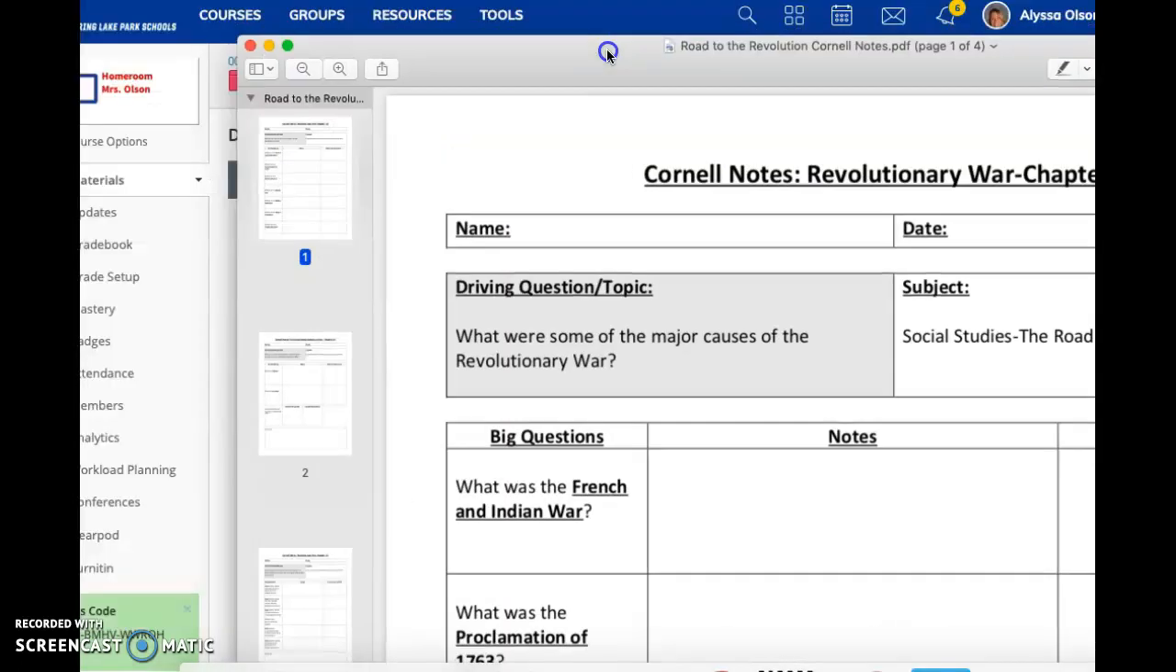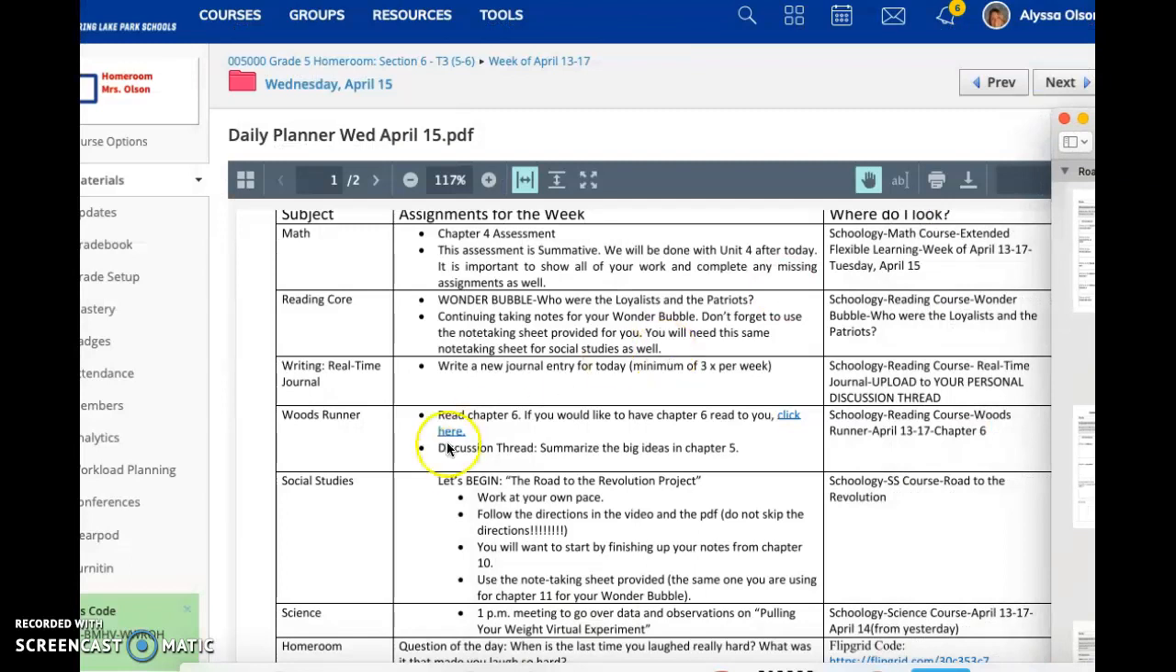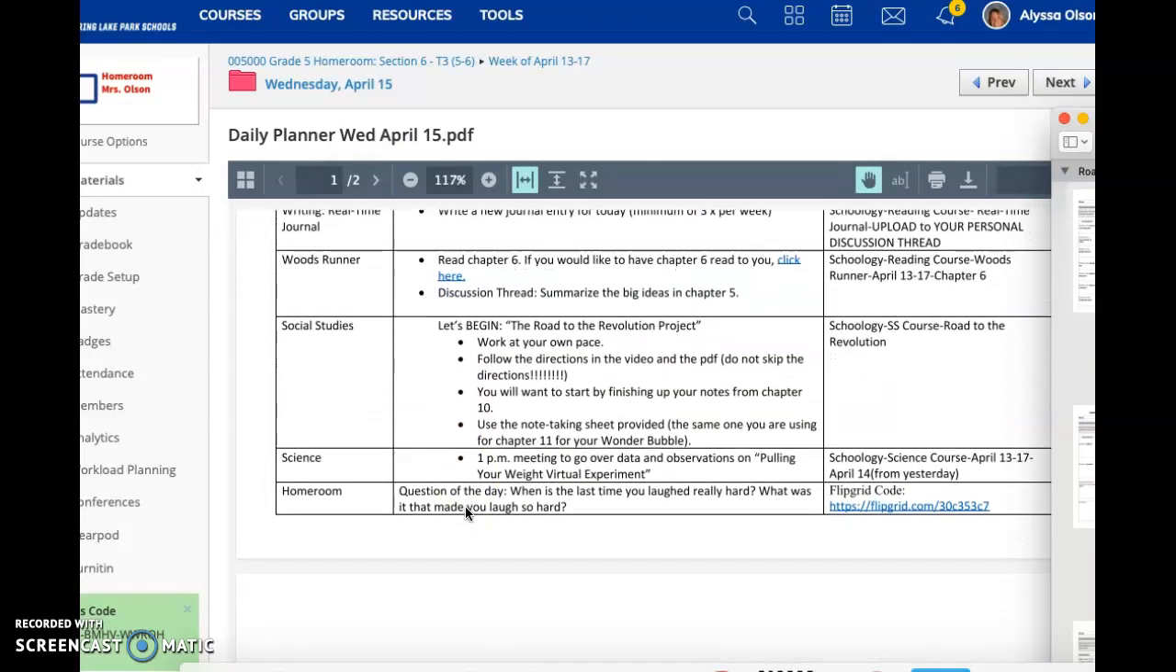When you get to social studies, let's look, it says, let's begin the Road to the Revolution project. You're working at your own pace. So if you have not yet looked at the directions like I had given you yesterday, you're going to look at the video directions, plus you're looking at the directions on the PDF. Please do not skip either of these because they're so important into explaining what to do.